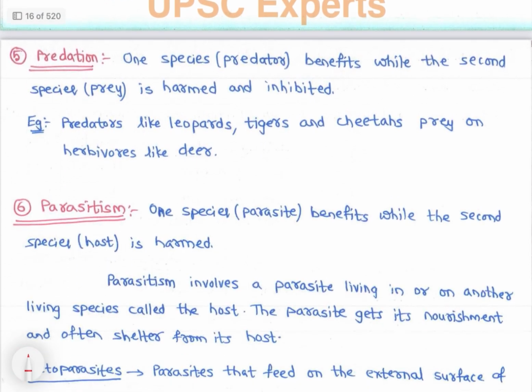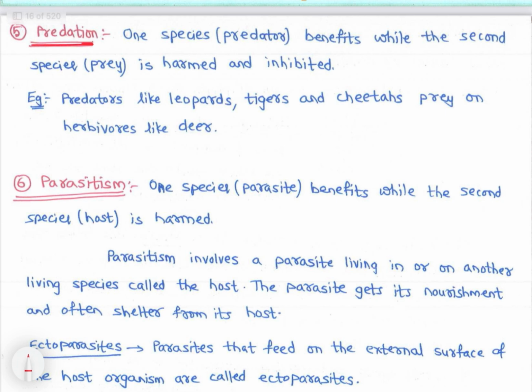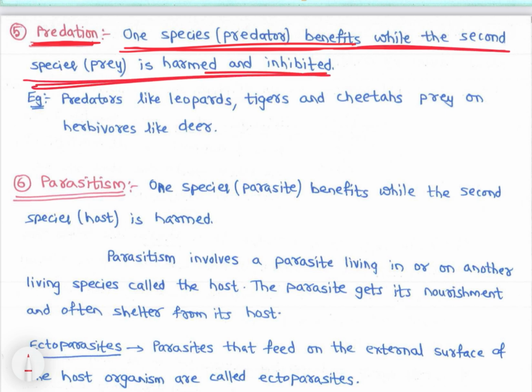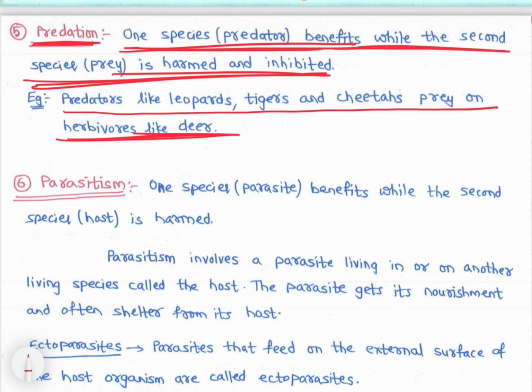Next is predation. In predation, one species, the predator, benefits while the second species, the prey, is harmed and inhibited. Harmed means it dies, right? Predators like leopards, tigers and cheetahs prey on herbivores like deer. Humans also predate many animals.